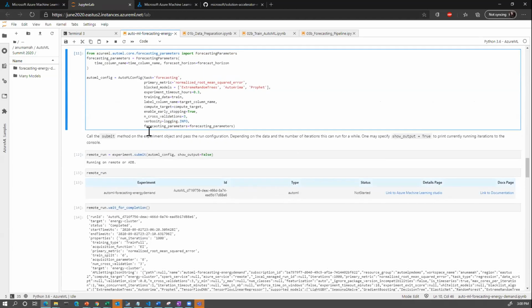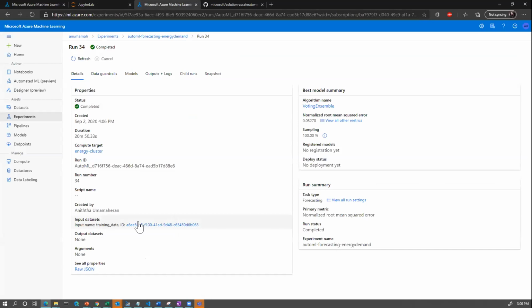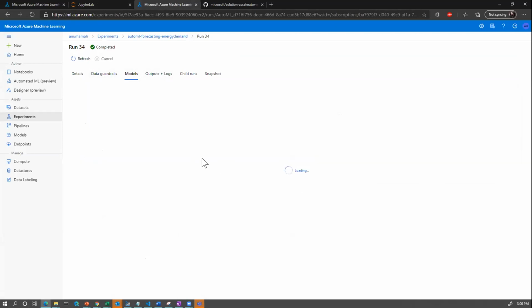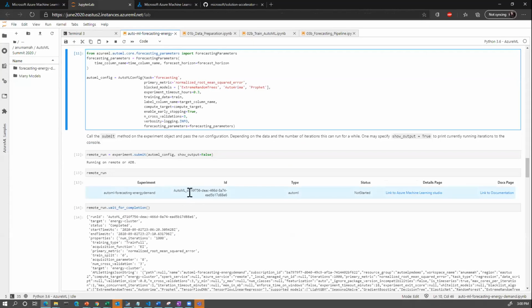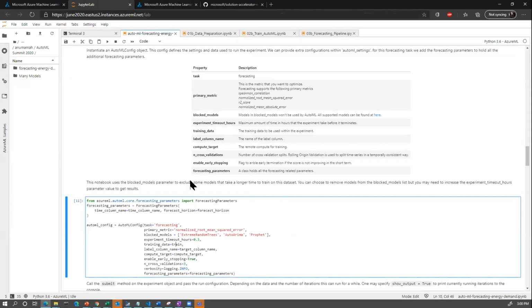And what's great about using the notebook is it's integrated with the machine learning studio. So you could access the run and all that information right from the same view you had when you're using the UI. So I'm not going to explore everything again, but here you could see that voting ensemble is the recommended model. If you want, you could go to the additional models tab and you can see all the additional models that were explored during this run. So this is just how you can do the end-to-end experience on the notebook. So similar to the UI, but all with code.